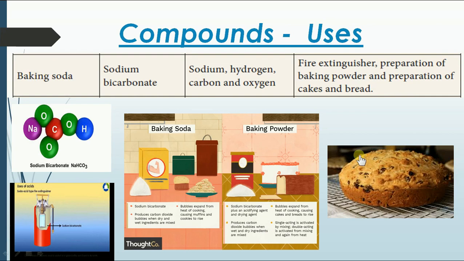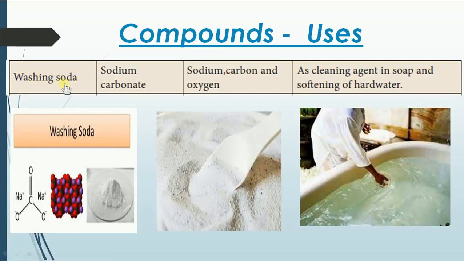Now the next one, washing soda. We use it in our day-to-day life as a soap powder or detergent. So what is it made up of? Sodium carbonate. You could see sodium, carbon and oxygen. These are the elements which make up the washing soda, sodium carbonate. You could see the picture here.